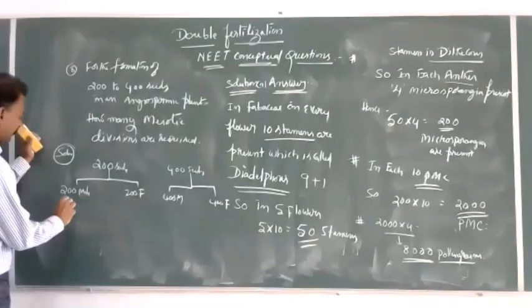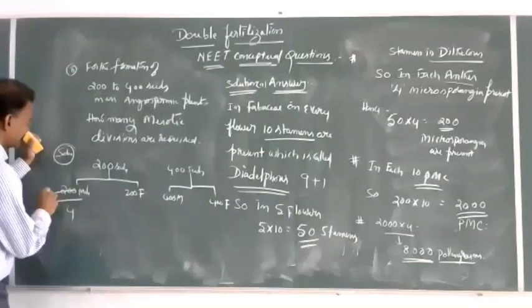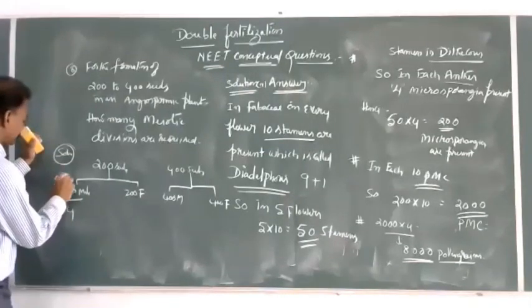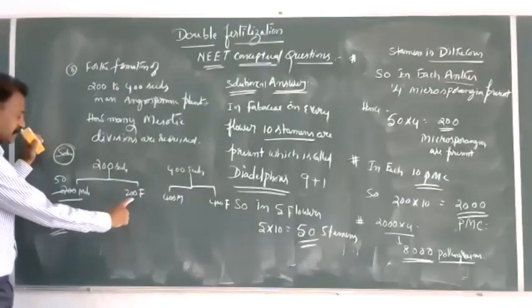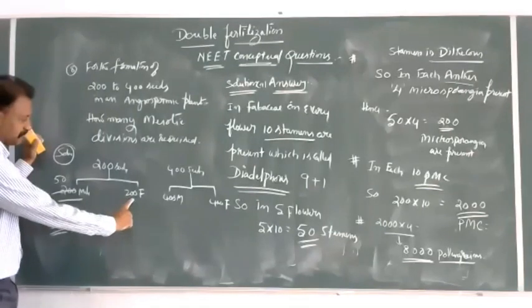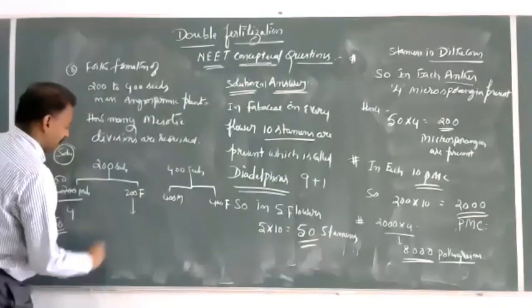For 200, n by 4, that is 50. Female, how many? 200.